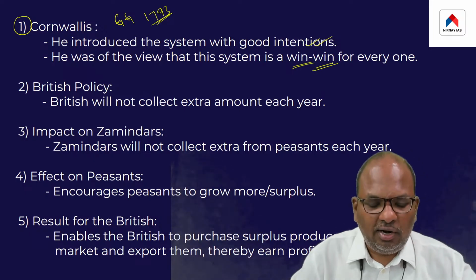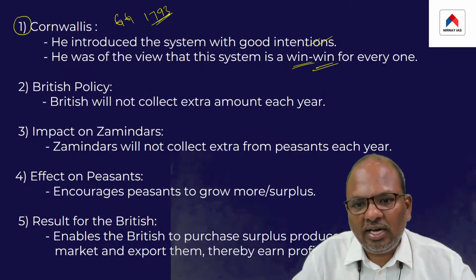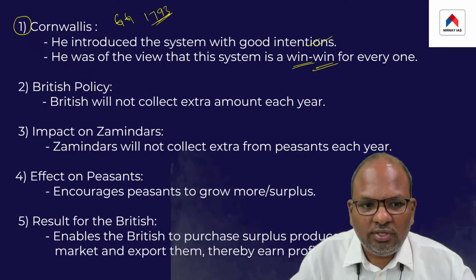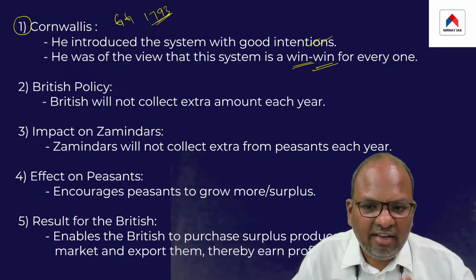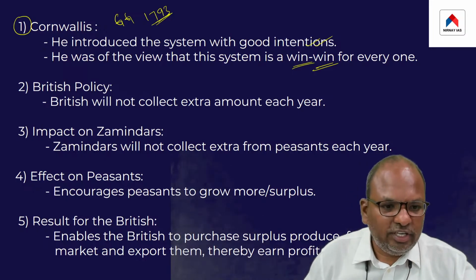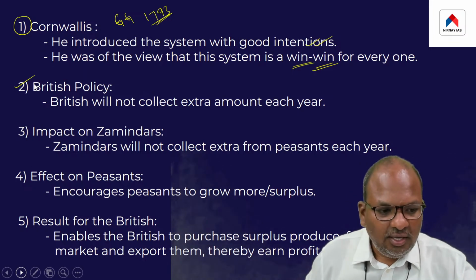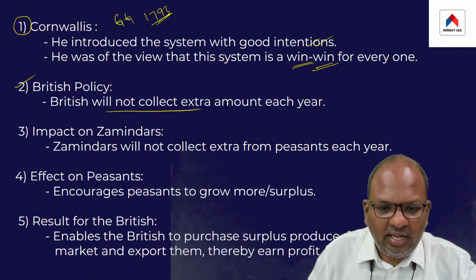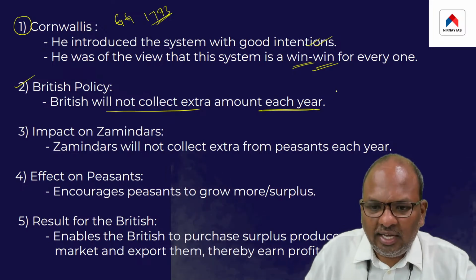It would be a win for the British, it would be a win for the Zamindars, it would be a win even for the peasants. So he was of the view that the system would benefit everyone. So what was the British policy? The British declared they would not collect an extra amount each year from the zamindar.